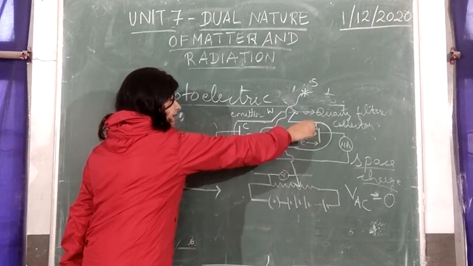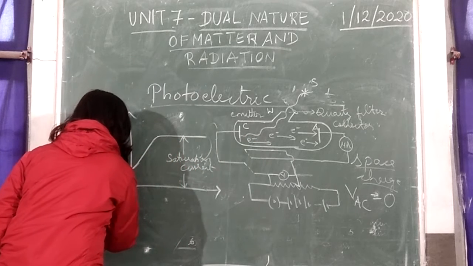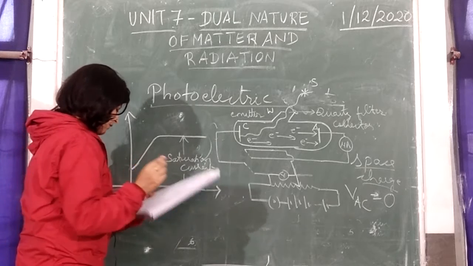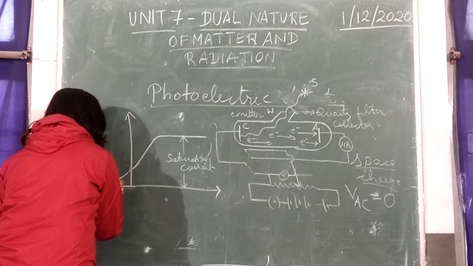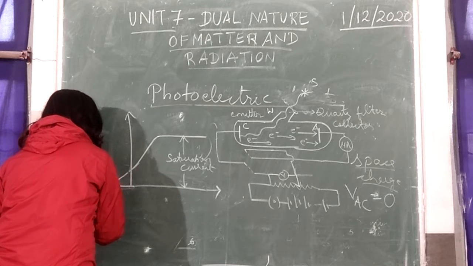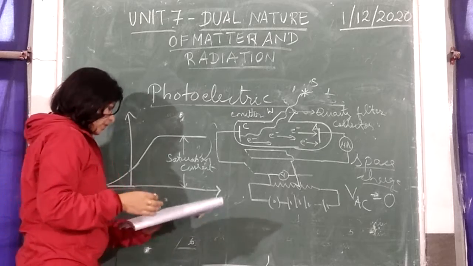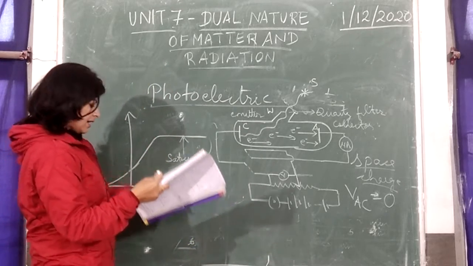So you keep on decreasing the potential of A with respect to C. We are coming to the negative side of the graph, the current decreases, and for a certain value called V0, the current becomes equal to 0.